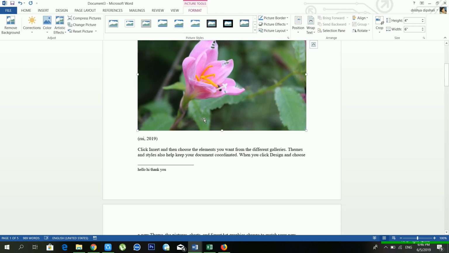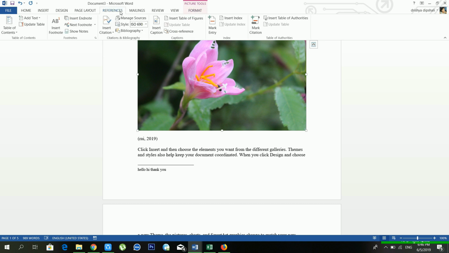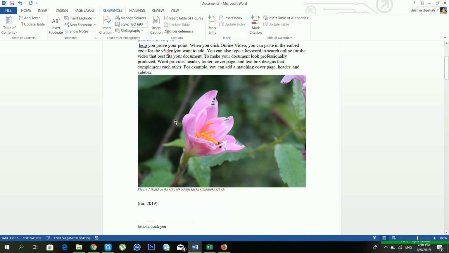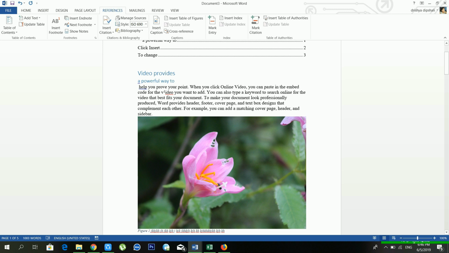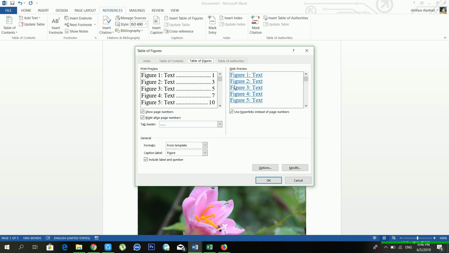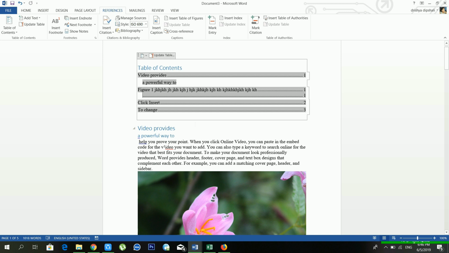And if you want to tell something about the photo, in that case you have to go to references, click insert caption, and click OK, and you can use a caption for your photo. When you use a caption for your photo, you can use it as a table of figures also. For this, just go to insert table of figures and click OK. Now see, inside your table of contents there is a Figure 1 entry available, on page number 1, right?